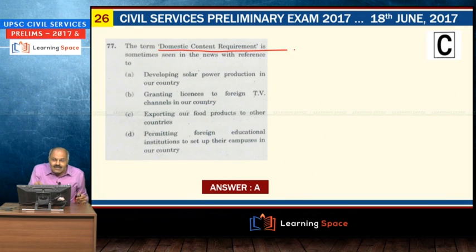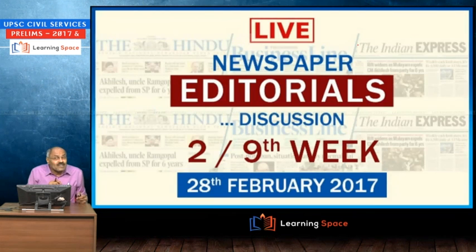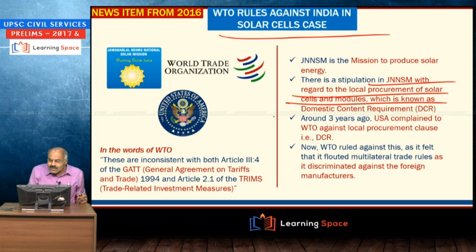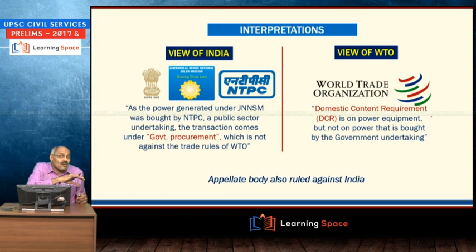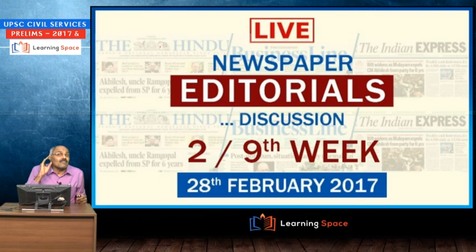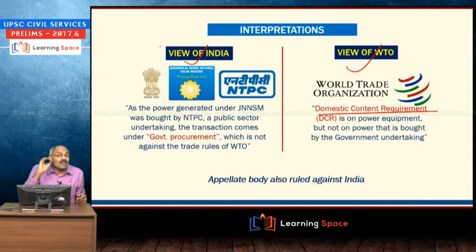Then domestic content requirement, this I explained half a dozen times, and here editorial discussions also we have discussed. This WTO rules against India in solar cells case, this is solar cells and modules domestic content requirement, and this was in fact discussed number of times previously also. View of India, then view of World Trade Organization, the domestic content requirement. So solar cells case, so simple question is asked, right? So developing solar power production in our country. So simple answer if you have the details, or you can say if you simply follow learning space lectures.